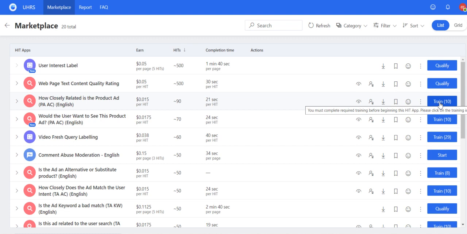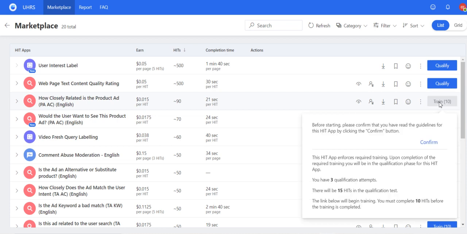Whenever you click on this training button, first of all you need to observe this message. You can see, before starting please confirm that you have read the guidelines. Now you can see that you have 3 qualification attempts. So if at first qualification you failed, you will get 2 more, and there will be 15 hits in the qualification test. Okay, the qualification test is not in the training mode.